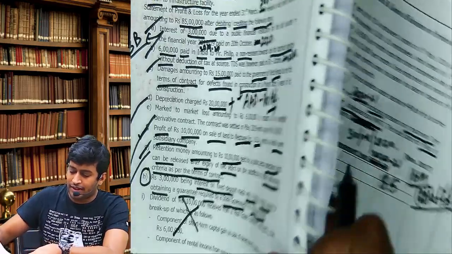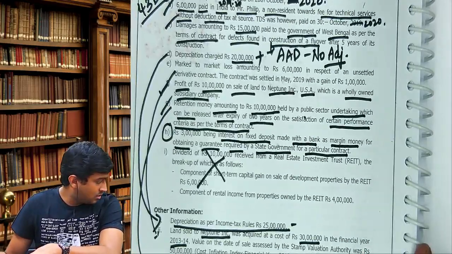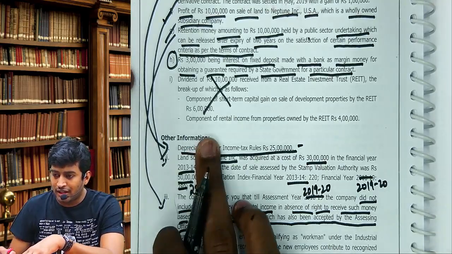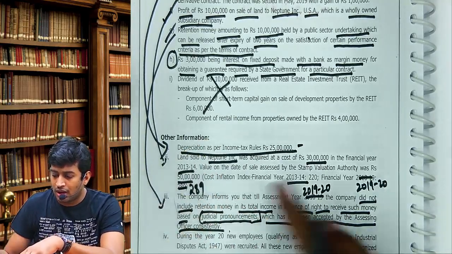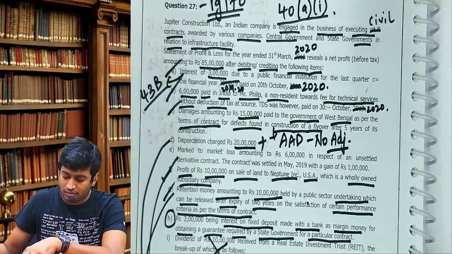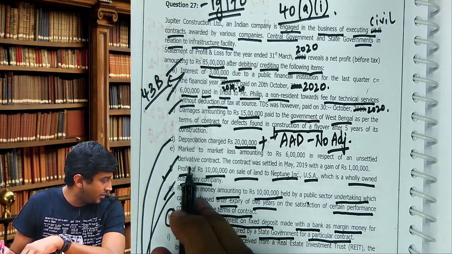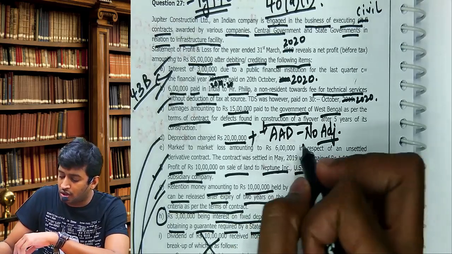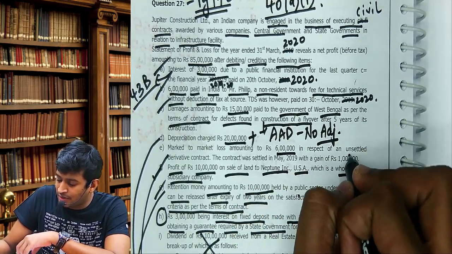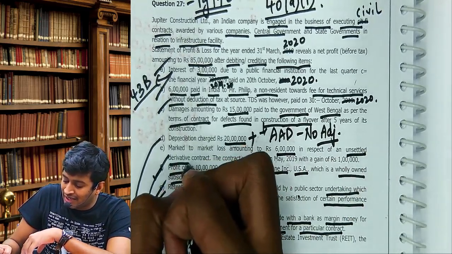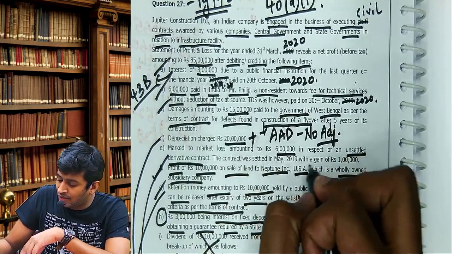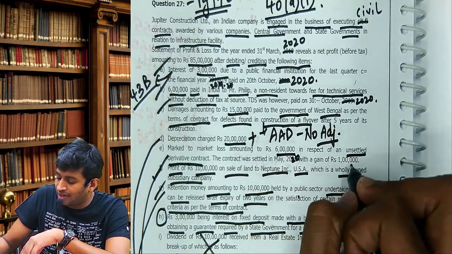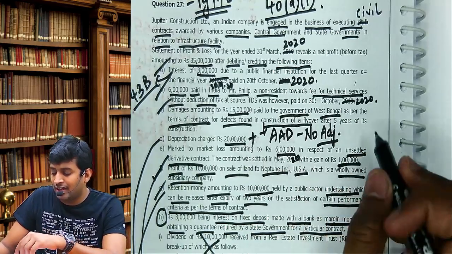Next, this completes adjustments. Now we are left with other information. Now listen. Adjustment number E. Market to market losses amounting to 6 lakhs in respect of unsettled derivative contract. The contract was settled in May 2020 with a gain of 1 lakh.